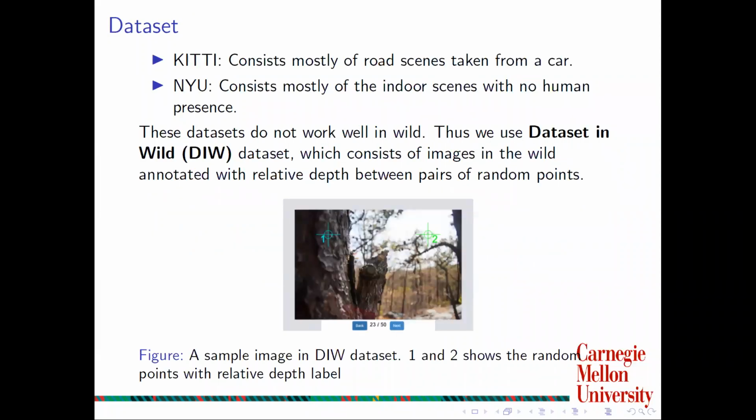The dataset used is Depth in the Wild, which places no constraint on environment and camera setting. This is unlike other popular datasets used for traditional depth estimation tasks such as KITTI and NYU.